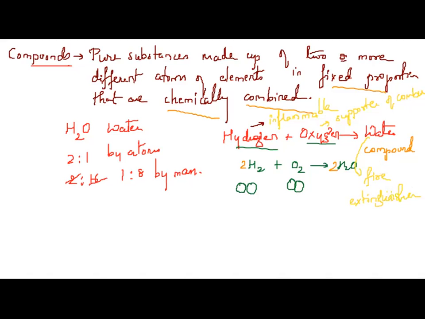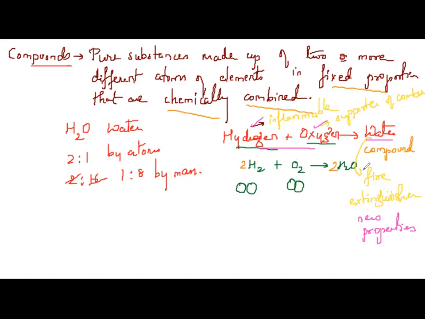So what I want to say here is, look at the properties of the combining elements and look at the properties of the new compound formed. The properties are entirely different. So when elements combine, the individual properties of the elements are lost, and the newly formed compound has what? Newly formed compounds will have new properties. Please do remember. That's the reason we say a new substance is formed.